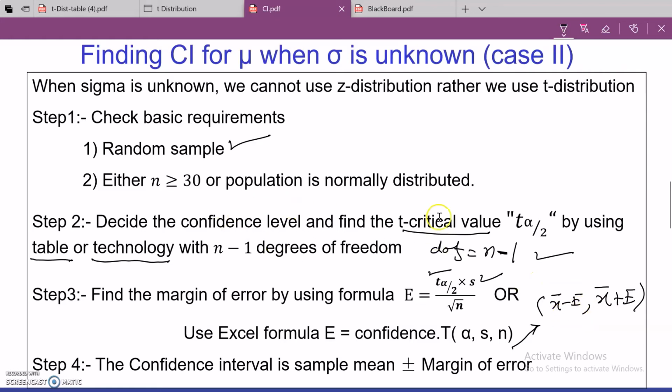I have described all these steps in creating the confidence interval. You will understand these steps more when I take a real example. So in my next slide, I will show you a real example that will give you the working of finding the confidence interval for one population mean when sigma is unknown.